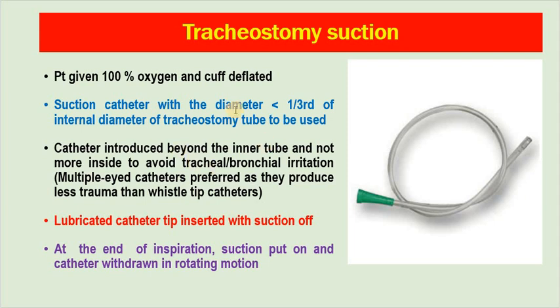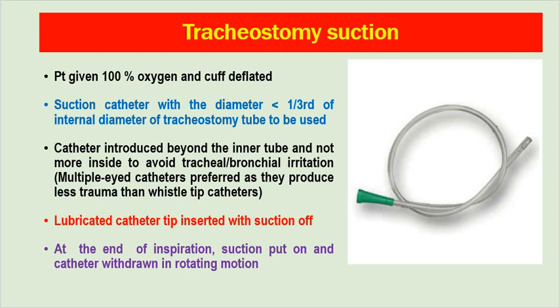The suction catheter is introduced beyond the inner tube and not more inside, to avoid tracheal or bronchial irritation. Multiple-eyed catheters are preferred over whistle tip catheters because they produce less trauma. Whistle tip catheters produce more trauma. The suction catheter should not be inserted more than 3 to 4 centimeters beyond the tracheostomy tube. A lubricated catheter tube is inserted with suction off. The suction is to be kept off when the catheter is introduced. Otherwise, there might be mucosal injury.